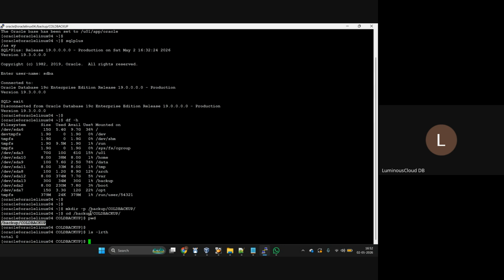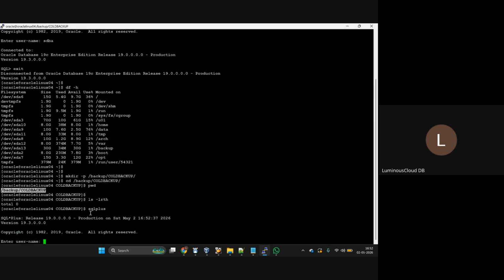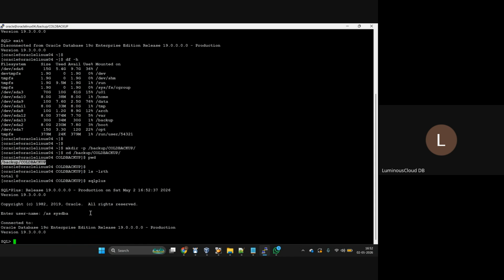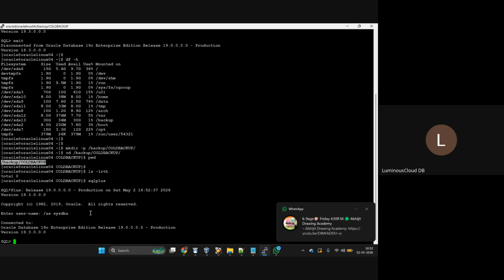Now all the database related files, data files and control files, I will copy to this location, so that if something happens in the original location, I can copy from here. Is that correct? Okay, that's correct. Now let me connect to the DB. As a part of the cold backup, we will take a backup of the database and the control file.